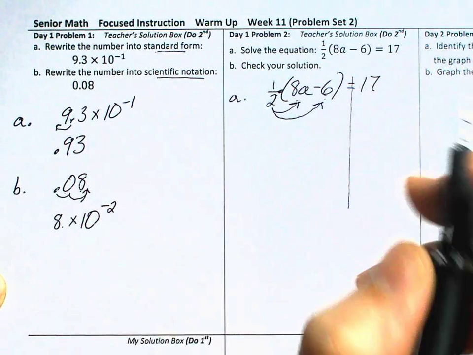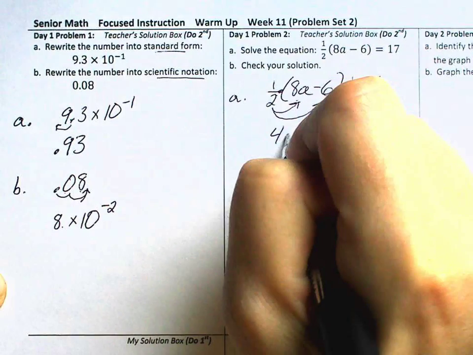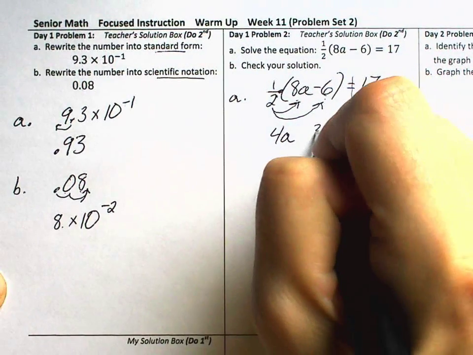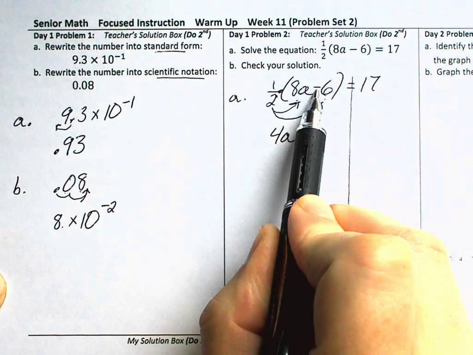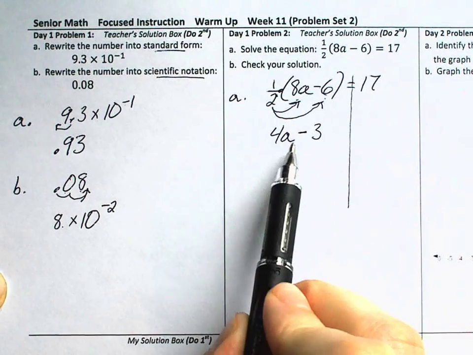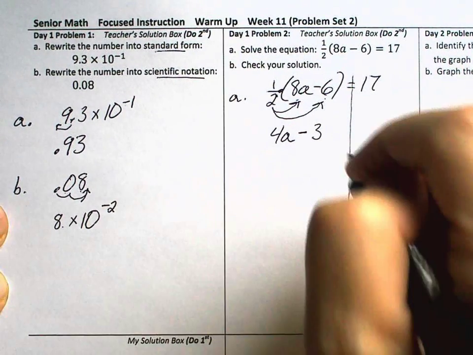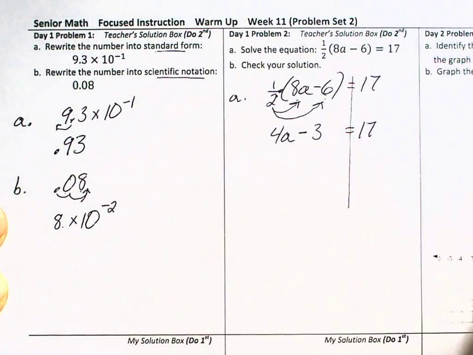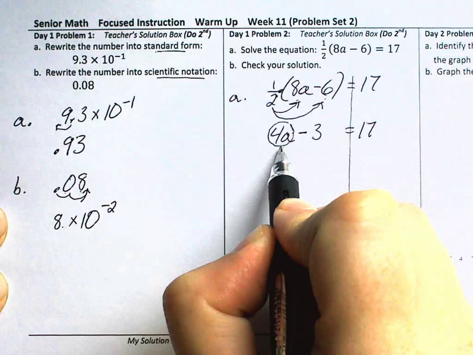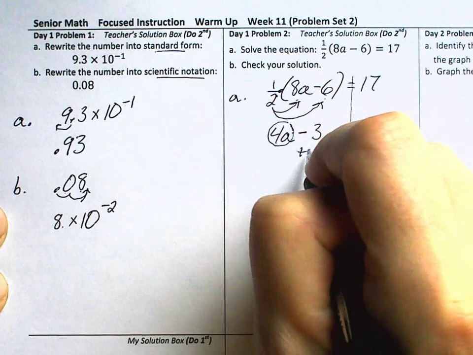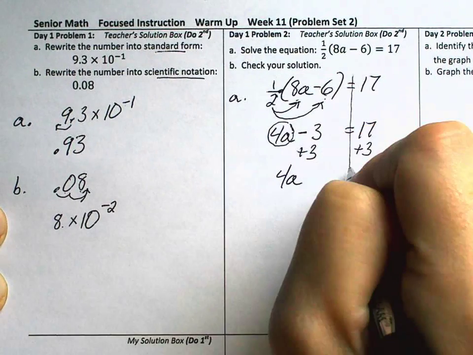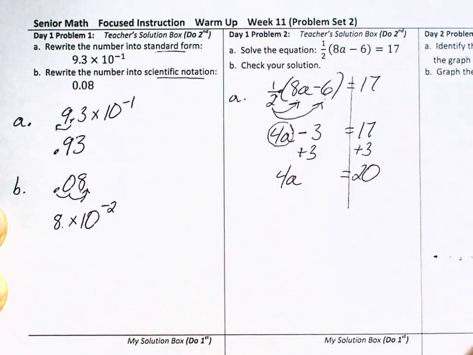So 1/2 times 8a is 4a, and then 1/2 times 6 is 3. These terms are separated with a subtraction symbol, and so let's retain the subtraction symbol to separate these terms. And this is equal to 17. Here is the a term. Let's isolate the a term. Plus 3, plus 3. Now we have 4a is equal to 20.